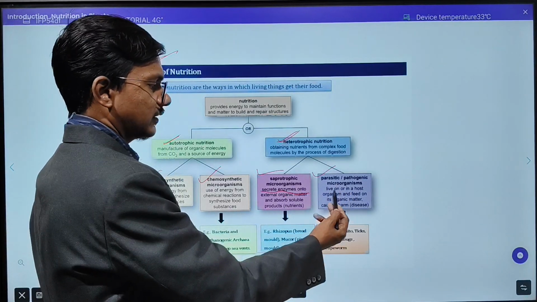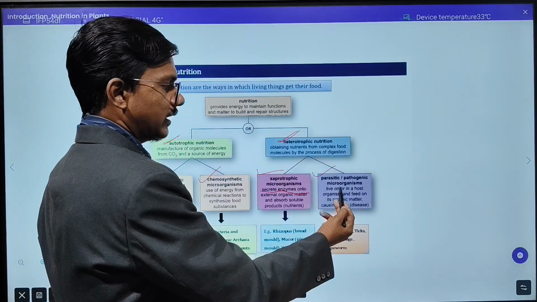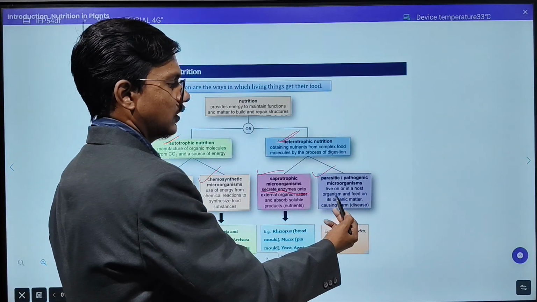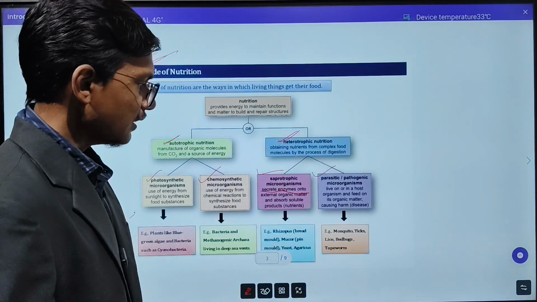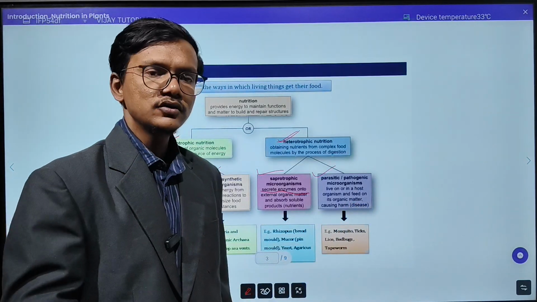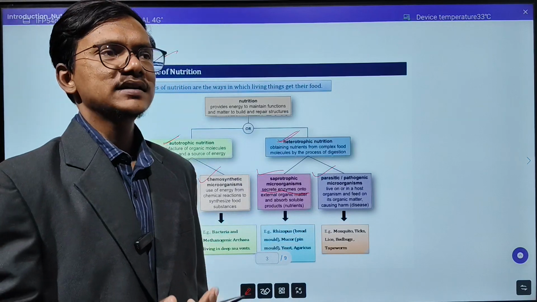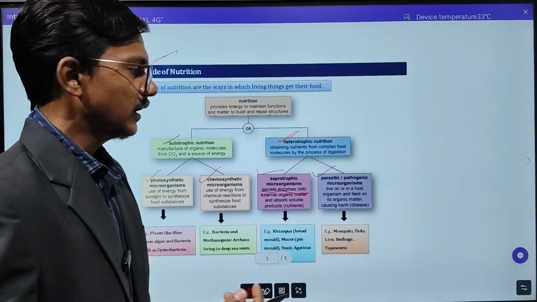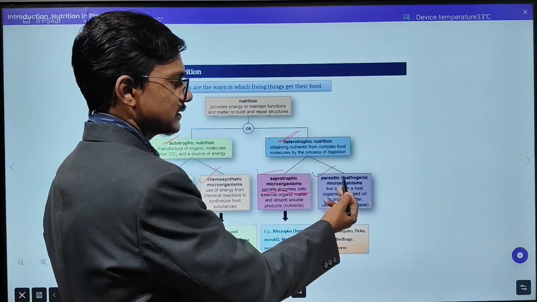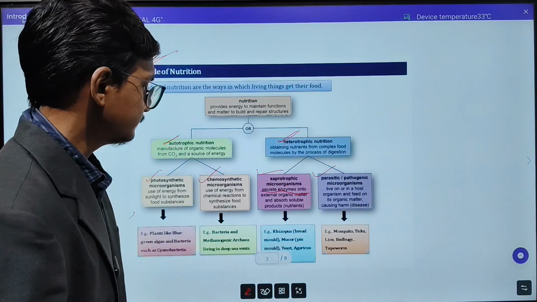Second is parasitic. They live in or inside the host and feed on its organic matter. For example, you can take the mosquito. Mosquito is a parasite that will take the blood from outside of our body, and it will be under parasitic nutrition, you can say.